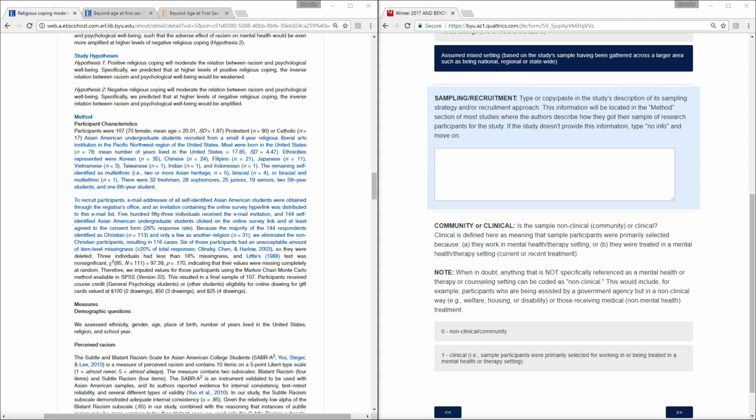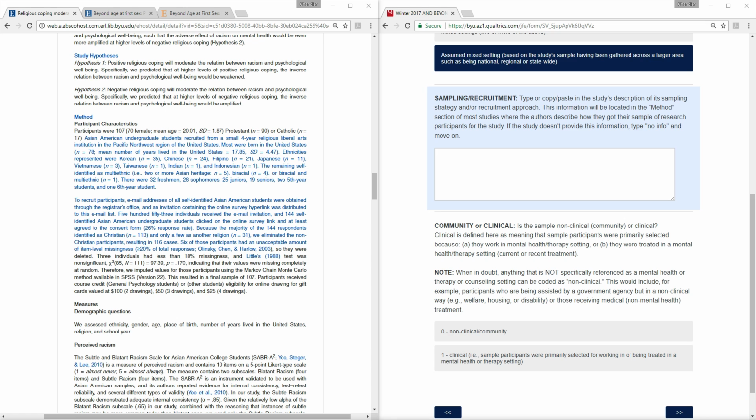Sampling and recruitment information will be found in the same place as the sample description. Again, this is in the method section, most commonly under a participants or a sample subheading. Sampling and recruitment information will be different than our sample description. We're not looking to describe the sample and report information on that.